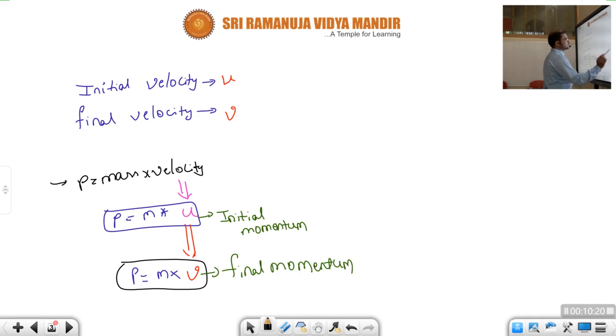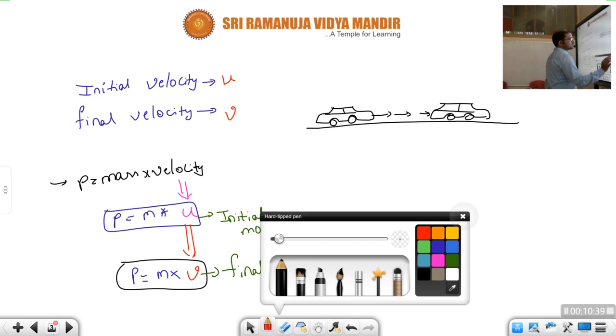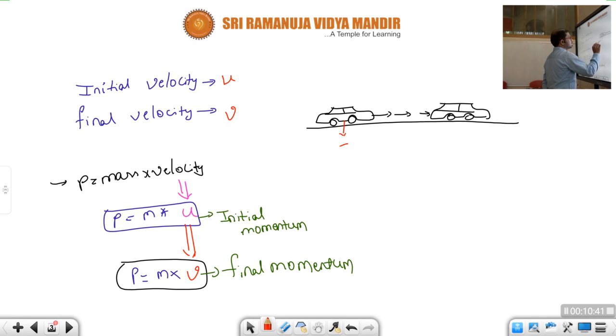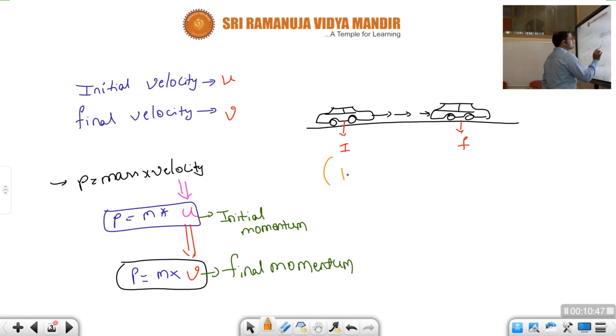So children, let us consider here one car, and the car is moving, and the car is at this position now. Let us consider this one as the initial point and this one as the final point. Then the momentum it has at the starting point is called which momentum, children?